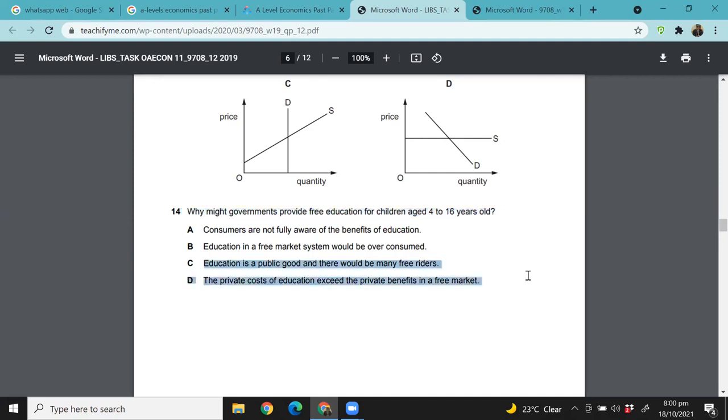Education is a public good? Education is technically not a public good because you can exclude people from consuming education, right? And the private cost of education exceeds the private benefit? No. If that were true, then no one would ever have gotten educated. If people think education is only expensive and doesn't give that much benefit, then people would never have educated themselves. But that's not true. You can say it's a quasi public good, but at least it's not a pure public good, right?